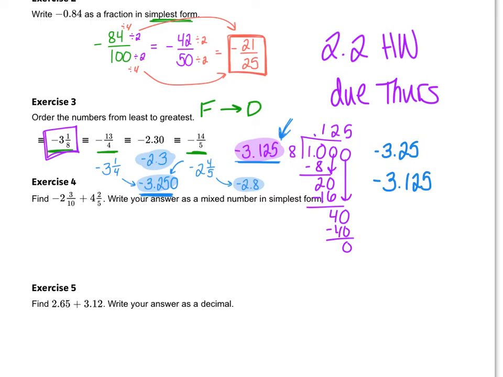Okay, so I've accounted for this problem, this one, and this one. Okay, and then now I've got the negative 2.3 and the negative 2.8 here and here. And so the one that's the most negative is the negative 2.8. So it's going to be the next smallest. And then the largest one of this entire group is the negative 2.3, because it's the least negative, so it's closest to 0. It's going to have the highest value.